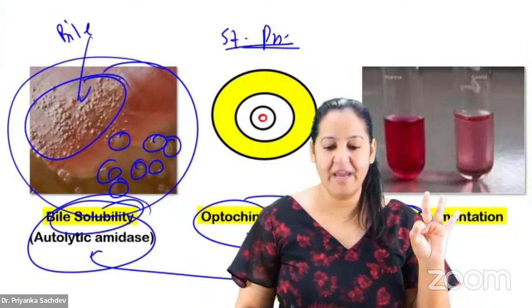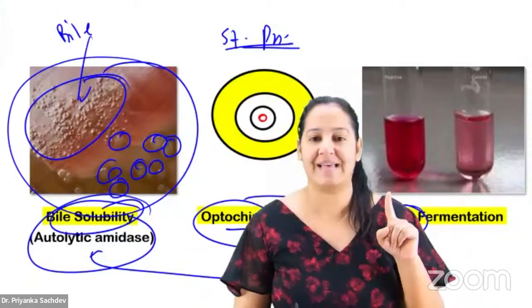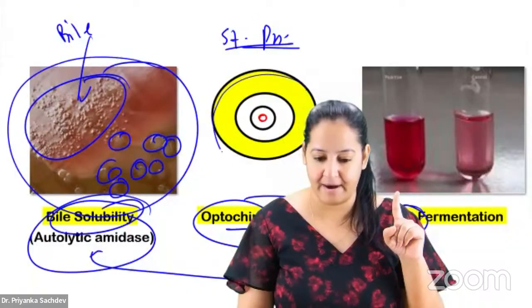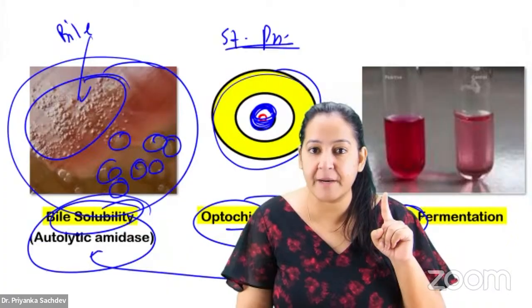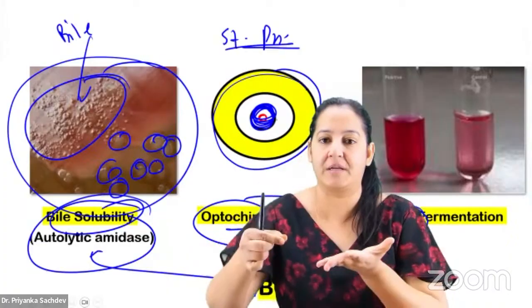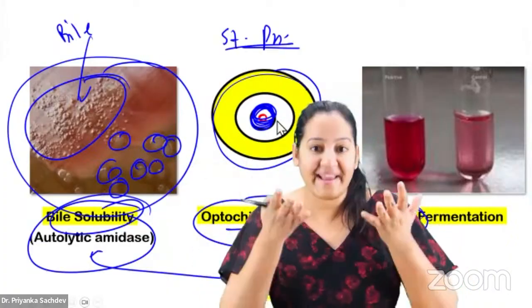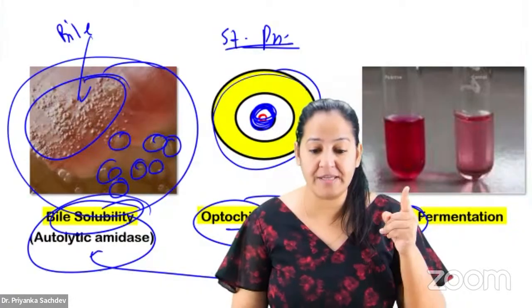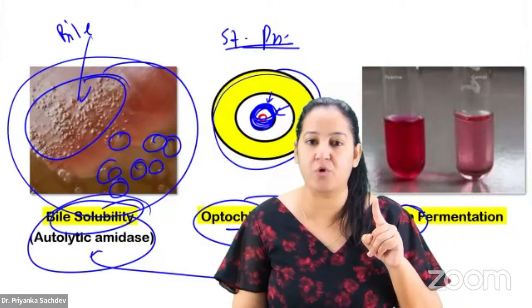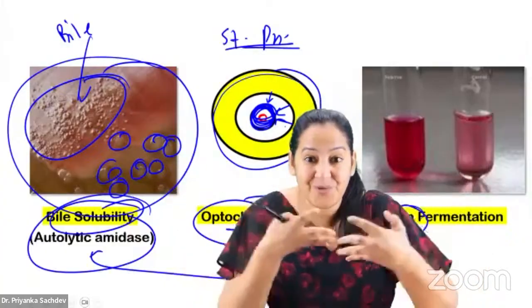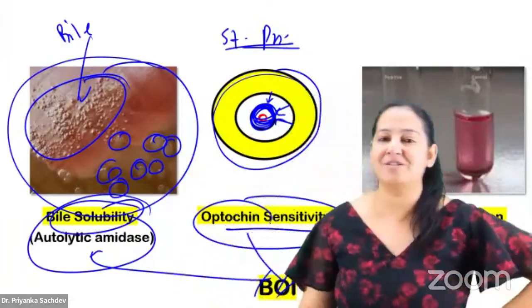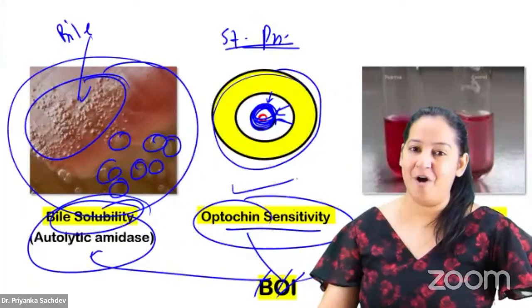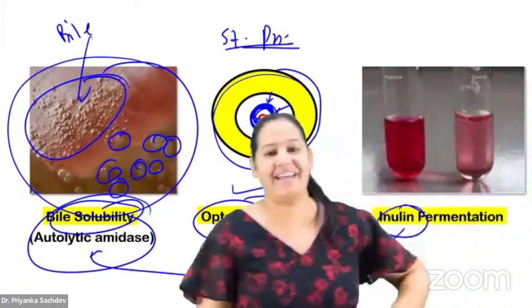It is a bacteria which is optochin sensitive. You see, this is blood agar and I have put a circular filter paper at the center, which is dipped in optochin, and tried to grow a lawn culture. I can see the yellow colonies of the pneumonia. Pneumonia is not coming closer to the optochin. If it comes closer, optochin will kill it. So I'm getting a zone of inhibition. So it is known as optochin sensitivity.